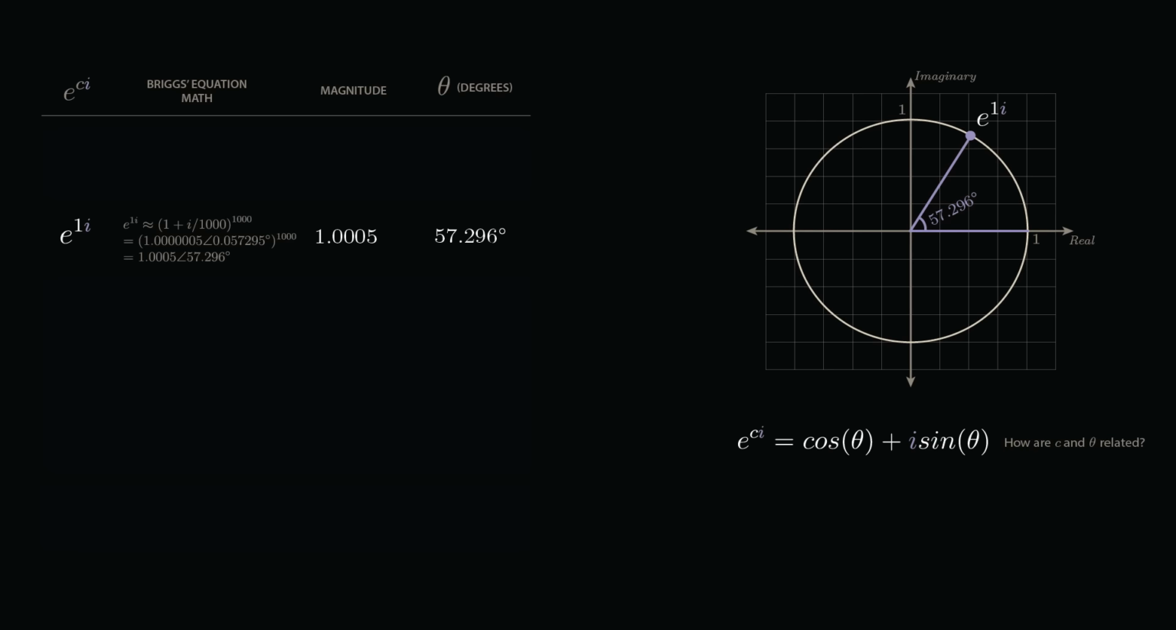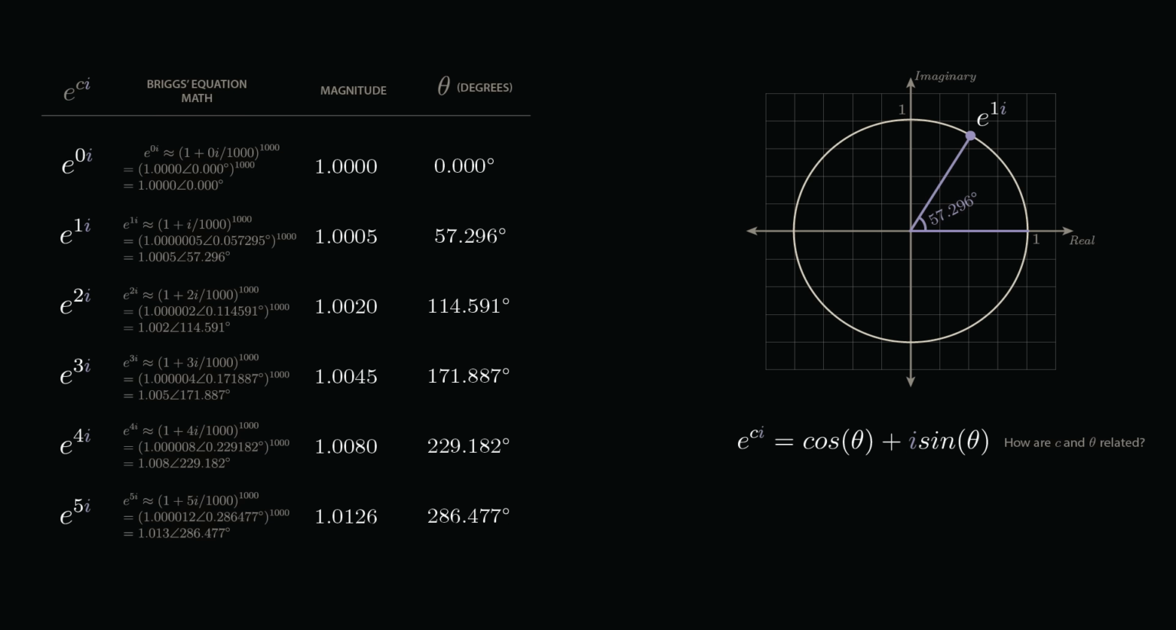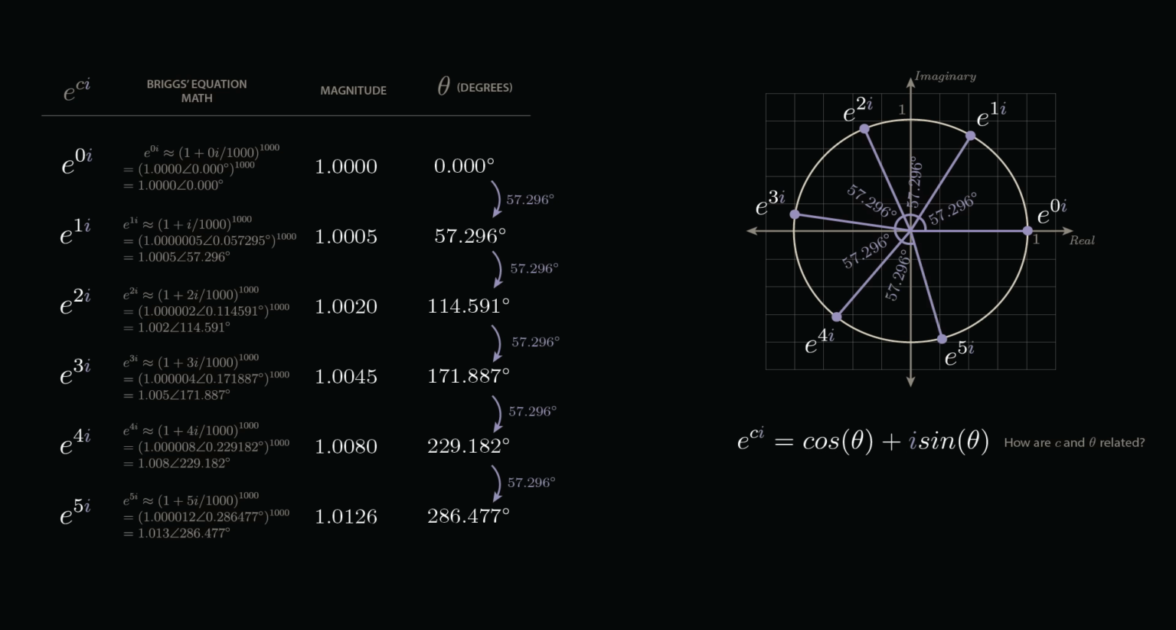Let's plug in more values of c into Briggs' equation and see how theta changes. Plugging in the values 0 through 5 for c, a pattern emerges for theta, with theta increasing by a constant value of about 57.296 degrees for each increase of c by 1. So this result is telling us that if we raise e to the imaginary powers of i, 2i, 3i, and so on, our answer moves around the unit circle in equal steps of about 57.296 degrees.